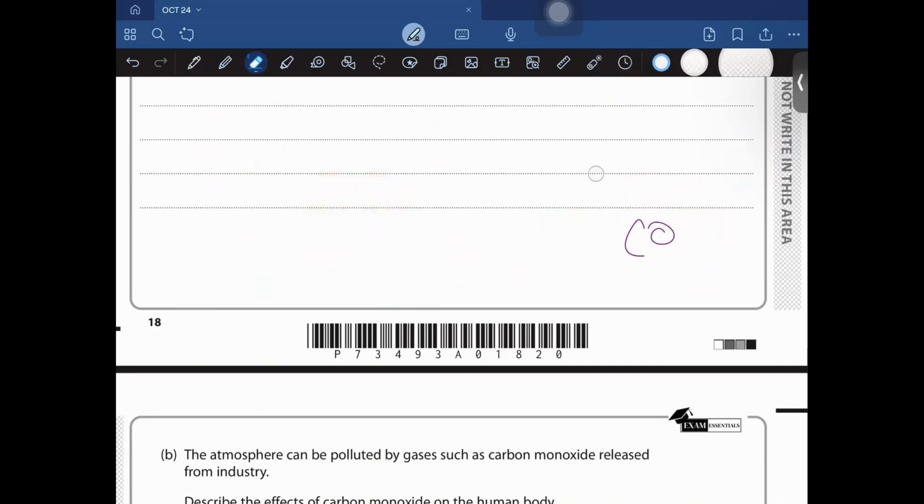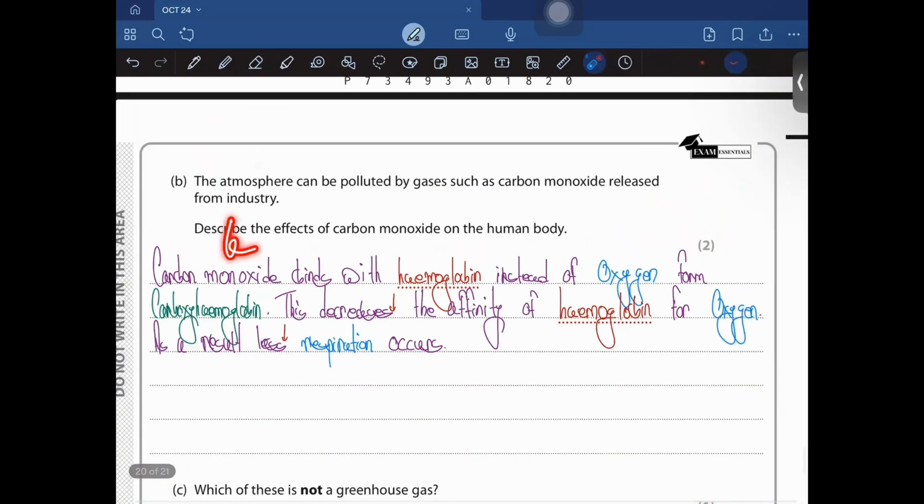Okay, so that's what I've written over here. Carbon monoxide binds with hemoglobin instead of oxygen to form carboxyhemoglobin. This decreases the affinity of hemoglobin for oxygen, and as a result, less respiration occurs.